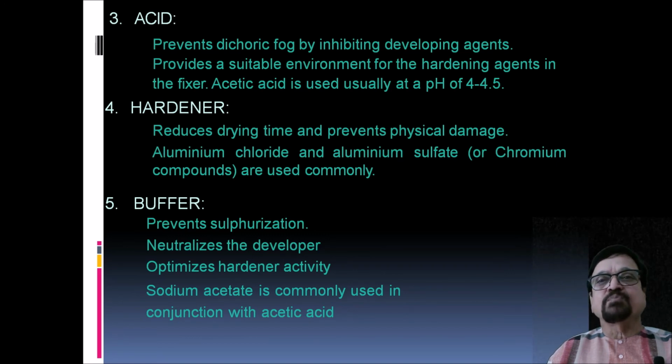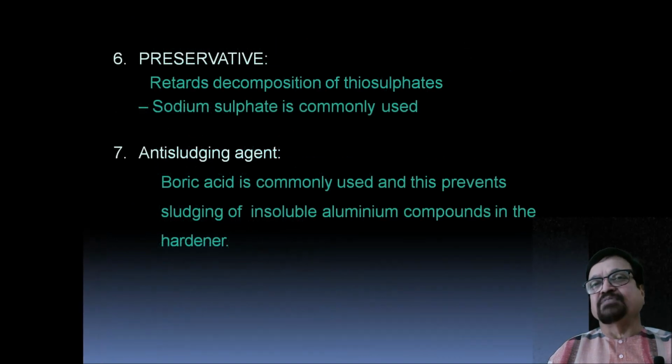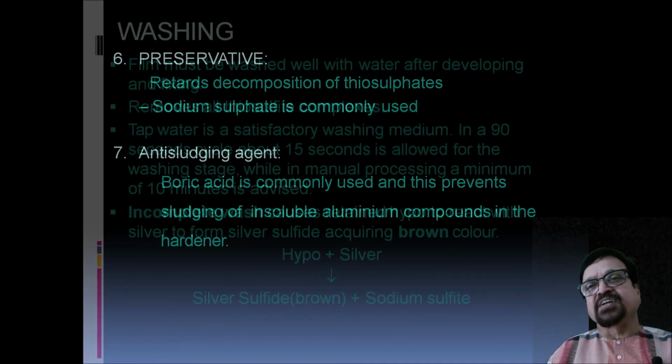And what are the buffers now? They prevent sulfurization, neutralize the developer, and optimize the hardener activity, and sodium acetate is commonly used in conjunction with acetic acid for this. Now preservatives retard decomposition of the thiosulfates, and sodium sulfite is commonly used. And anti-sludging agents, that is boric acid, is commonly used, and this prevents sludging of the insoluble aluminum compounds in the hardener.